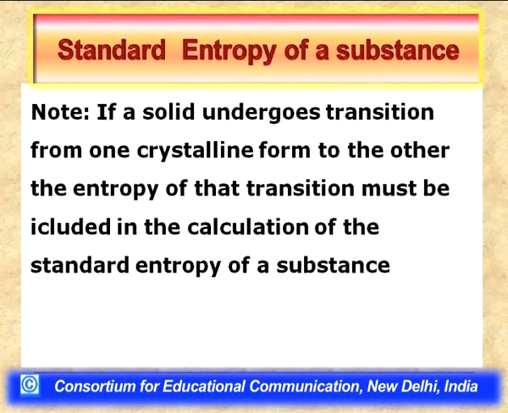It is also possible that some substances may exist in more than one crystalline form. So, when you heat them, one crystalline form of the solid gets transformed to the other crystalline form. This is also a phase transformation process, and during it the entropy of the substance increases.